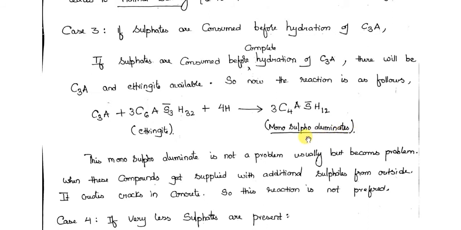It only becomes a problem in some cases. Okay, so let me tell you when it is going to be a problem. This monosulfoaluminate is not a problem usually, but it becomes a problem when these compounds get supplied with additional sulfates from outside. So you have constructed a building, you did not supply a sufficient amount of sulfates to the cement, and you